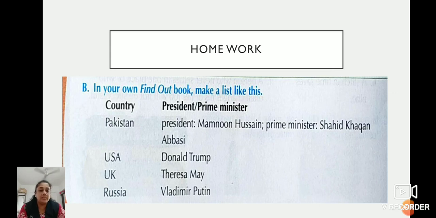Mamnoon Hussain is the president, and the prime minister is Shahid Khaqan Abbasi. So USA, Donald Trump. UK, Theresa May. Russia, Vladimir Putin. So like that, first you will write down the names of all the countries, and write down the name of the president or the prime minister in front of that. So this was the homework for you.